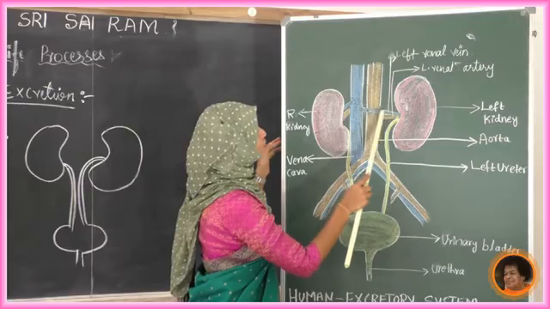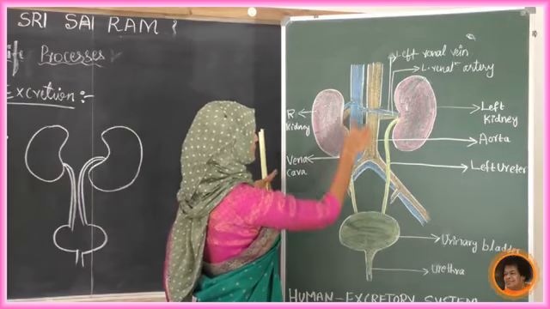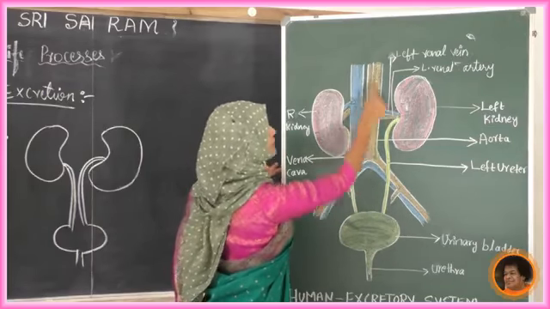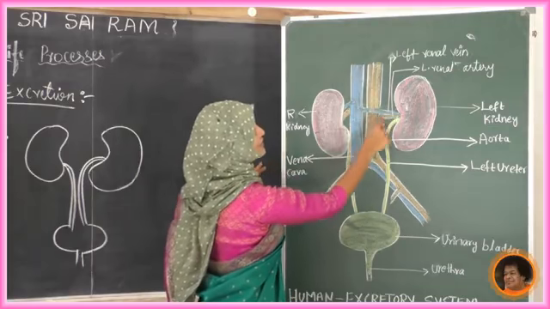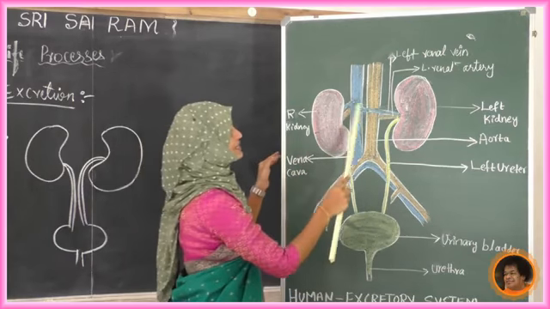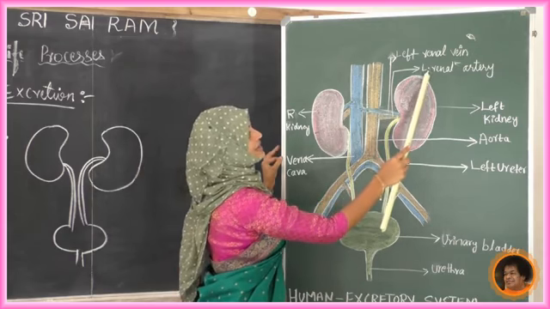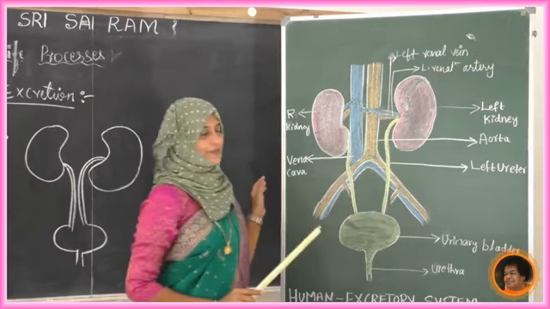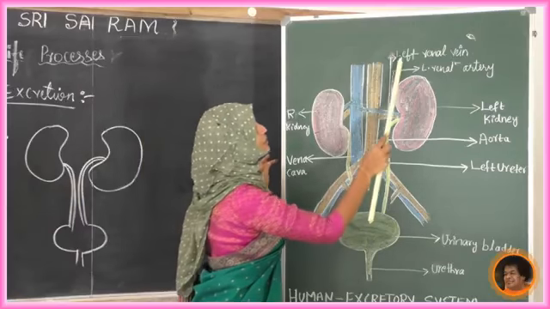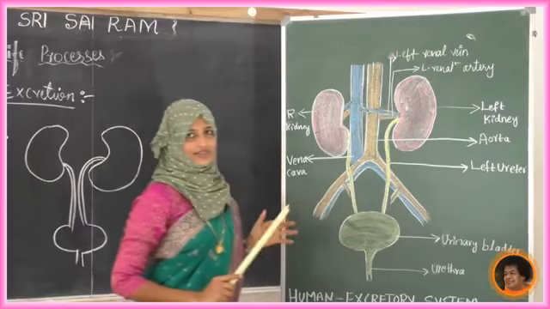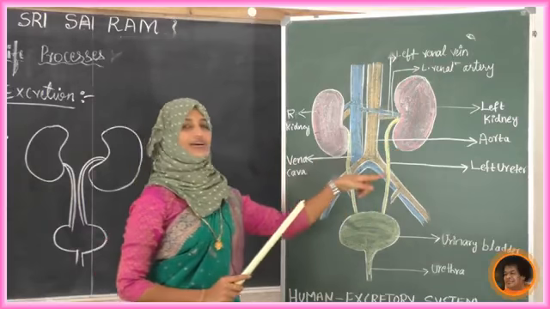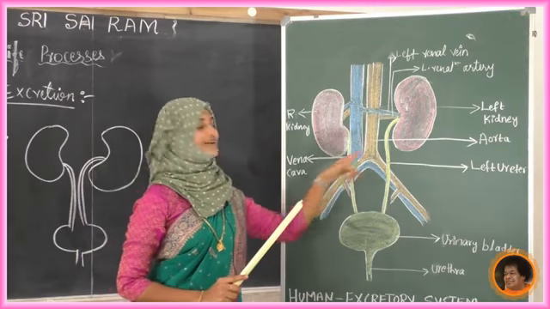Next there will be two small pipes from here. From the vena cava there will be a small pipe, and from the aorta there will be a small pipe. See, the red colored one is called the left renal artery. Upon that, this blue colored one is the left renal vein. Why have I colored them blue and red?